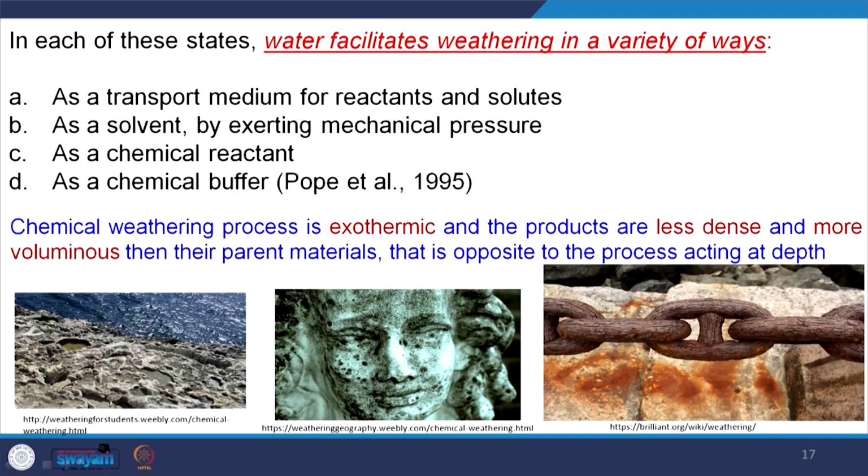Each of this water facilitates weathering in a variety of ways. What are the different ways water plays a role in weathering? First and foremost is as a transport medium for reactants and solutes. Water is there in the pore spaces, it reacts with the rocks, and some of the soluble products it transports through these pores from one place to another.